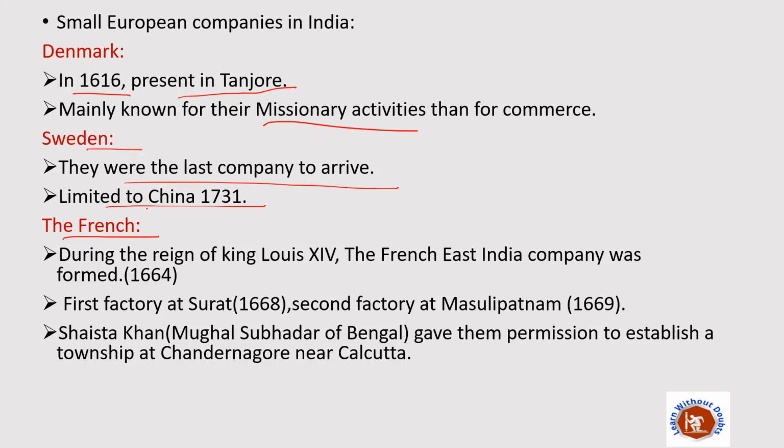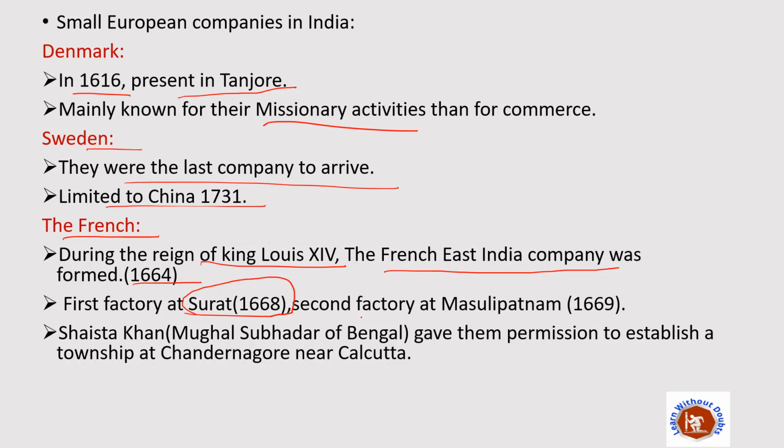After the British, the second most important, you may say, were the French. During the reign of King Louis XIV, the French East India Company was formed in 1664. King Louis XIV formed the French East India Company in 1664. And when they came to India, the first factory they set up was at Surat in 1668. So the first French company set up in India was at Surat in 1668.